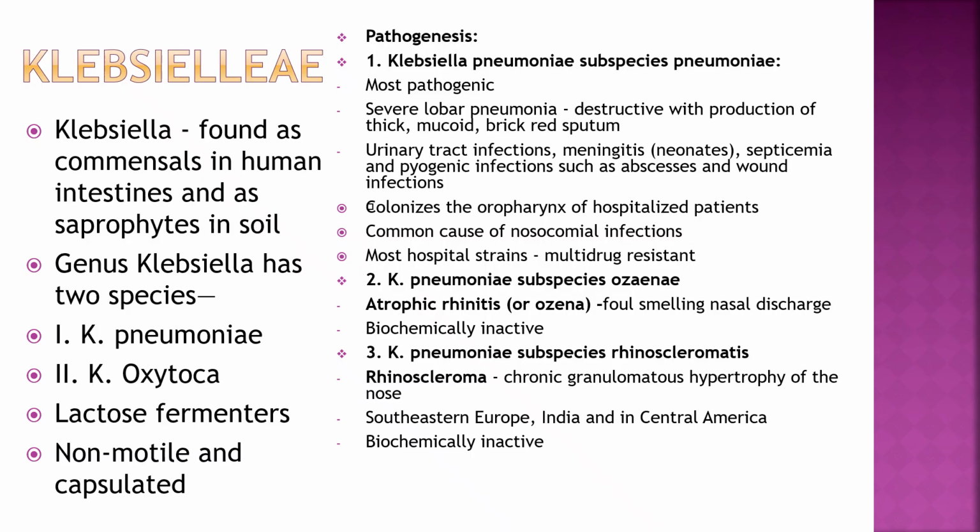Klebsiella pneumoniae subspecies ozaenae: atrophic rhinitis, ozena, foul-smelling nasal discharge, biochemically inactive. Klebsiella pneumoniae subspecies rhinoscleromatis: rhinoscleroma, chronic granulomatous hypertrophy of the nose, seen in Southern Europe, India and Central America, biochemically inactive.